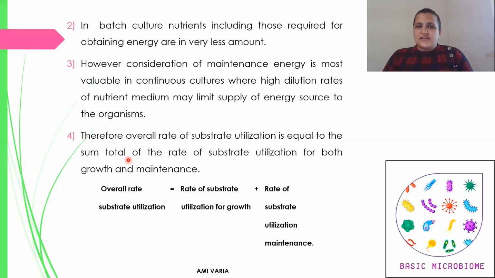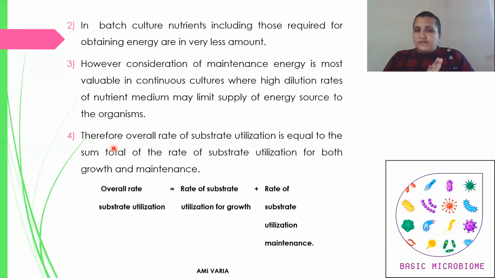However, the consideration of maintenance energy is most valuable in the continuous culture, where a high dilution rate of the nutrient medium may limit the supply of the energy source to the particular type of organisms present in the culture medium.